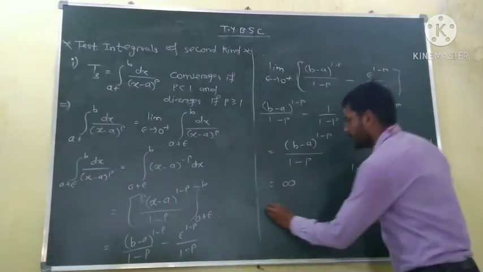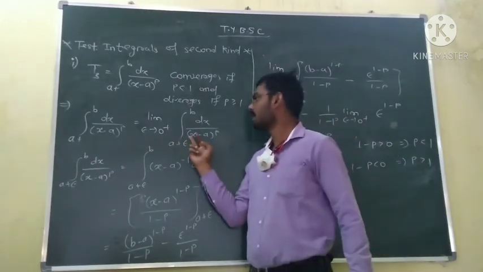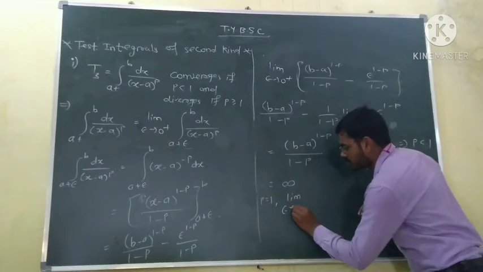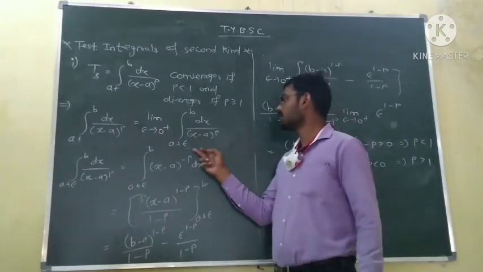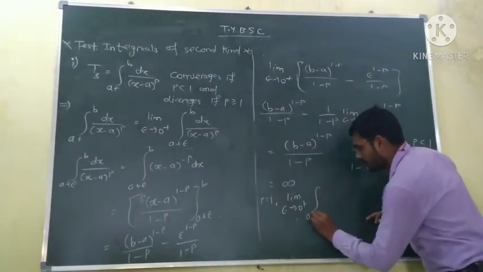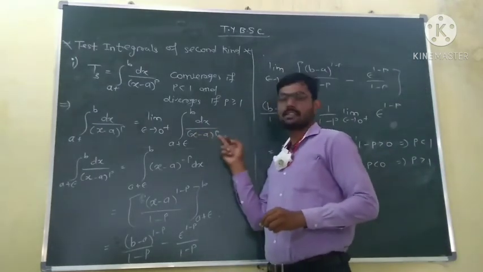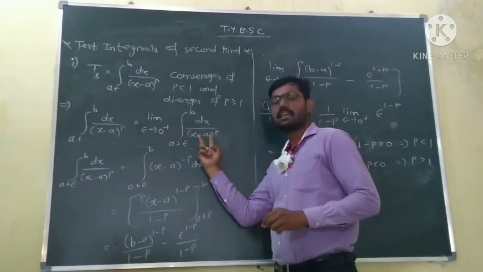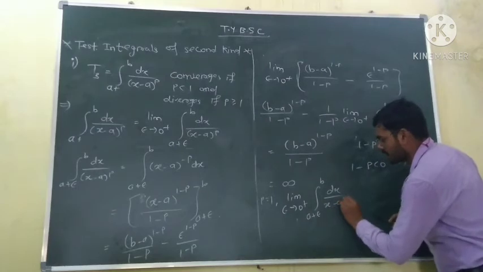Okay, so for p is equal to 1, this limit becomes the limit as epsilon tends to 0 plus of the integration from a plus epsilon to b of dx upon (x minus a) raised to power p, but p is equal to 1, so only dx upon x minus a.